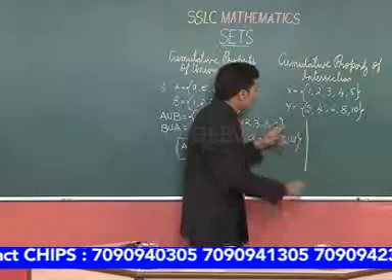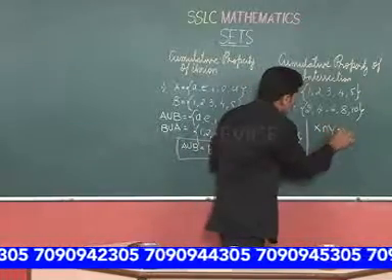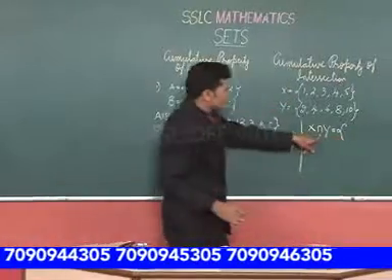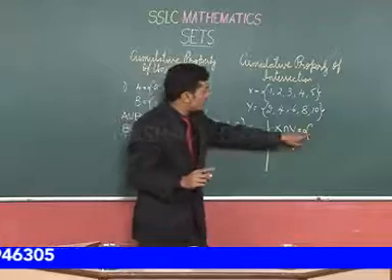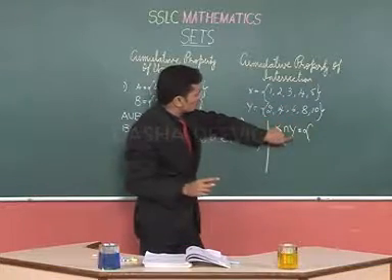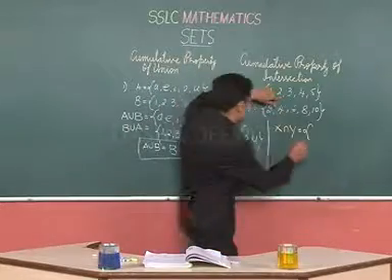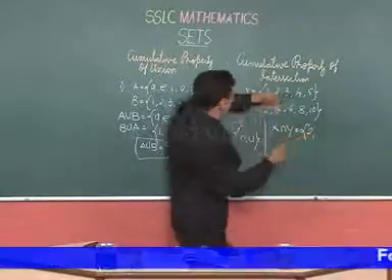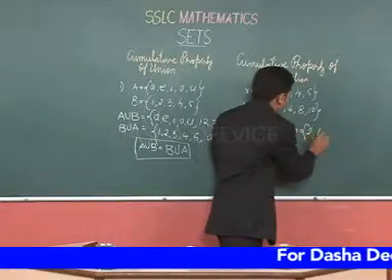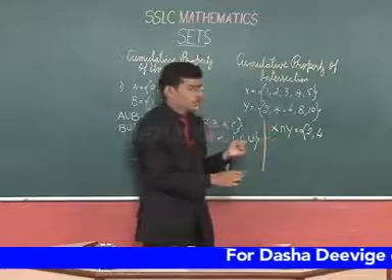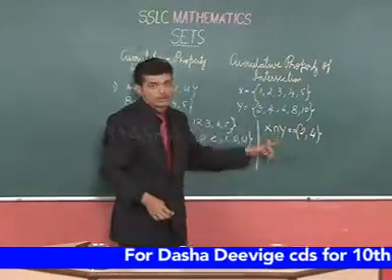Now here X intersection Y. When we use the intersection operation, we should get the entities which are common to both X and Y. So 1, it is not there. 2, is it there? Yes. So write it here. And 3 is not there. 4, it is there. So 4. And 5 is not there. So this is X intersection Y.